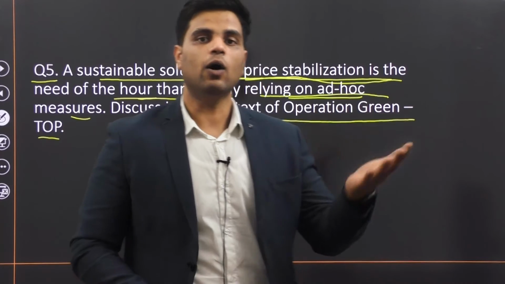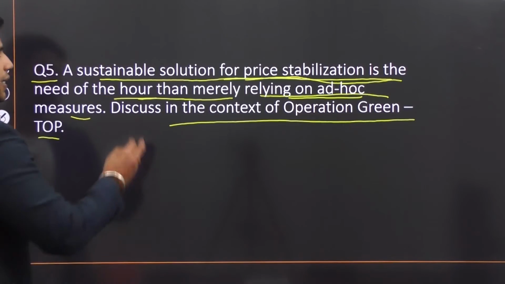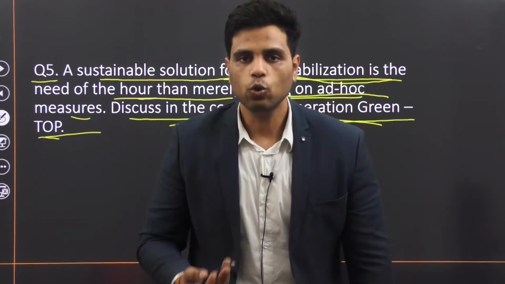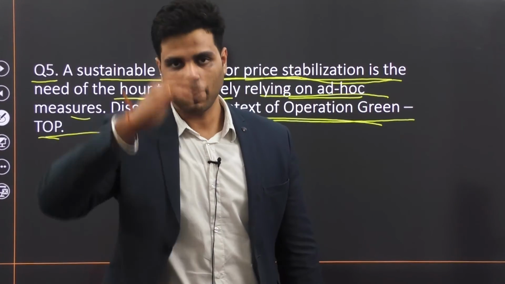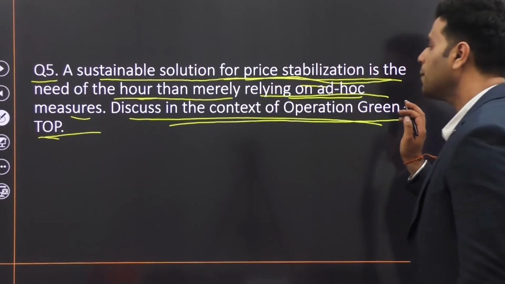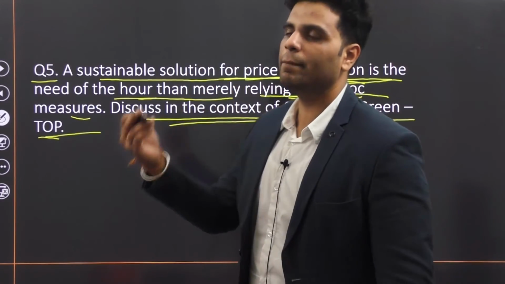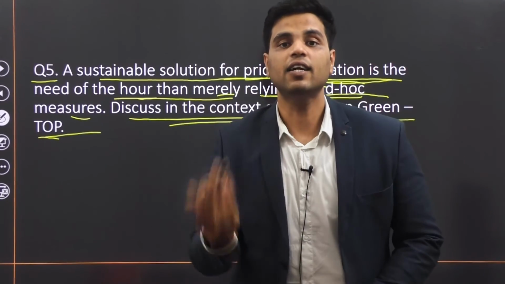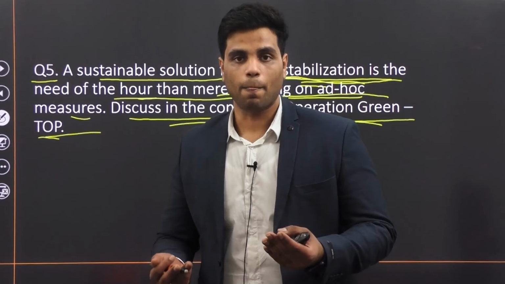All right. Now they say in the second part, discuss in the context of Operation Green. Now, what you have to do is, first of all, in the first part of your answer, you'll explain the statement and you'll mention the disadvantages of ad hoc mechanism and advantages of permanent mechanism.